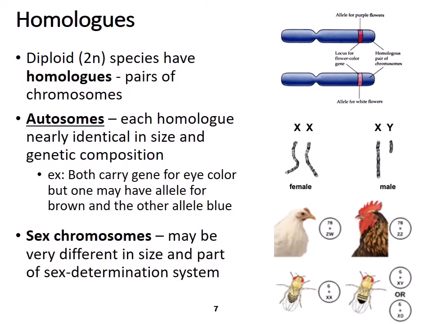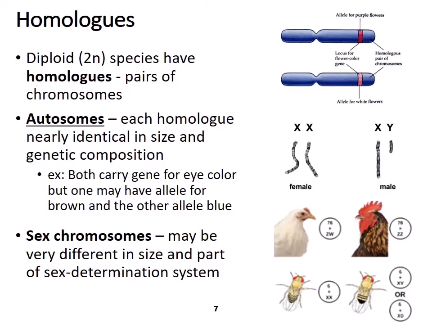So that brings us to homologs or homologous chromosomes. Diploid species have homologs, which are pairs of chromosomes. Like you saw in that karyotype, there were 2 chromosome 1s and 2 chromosome 2s and 2 chromosome 3s and so on and so forth. So in the first image on the slide, you've got 2 chromosomes that carry the same kinds of information, but they might have a slightly different version of that information. So they have the allele for purple flowers and the allele for white flowers on the other chromosome. But they both have the gene for flower color. So they have the same kinds of information, it just might not be identical. And we'll talk about that more in the next unit. And then as far as autosomes go, each homolog is nearly identical in size and genetic composition.